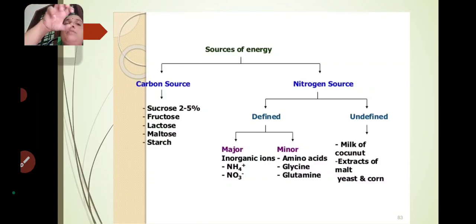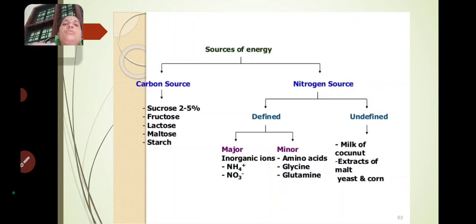Depending upon the explant, we have to use the carbon source. Depending upon the explant only, we have to maintain the nutrient medium, so these will vary. That is the main thing you have to remember before going to do the plant tissue culture.